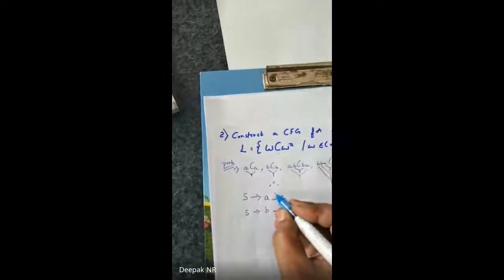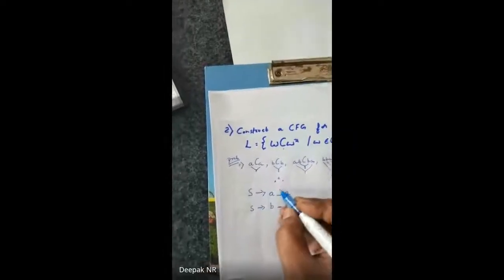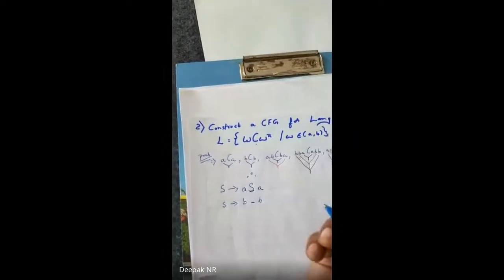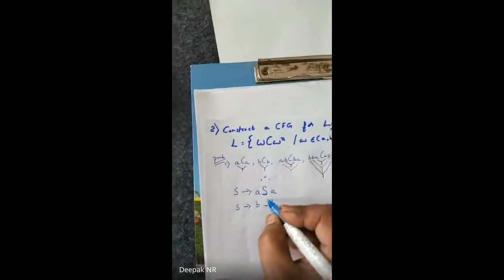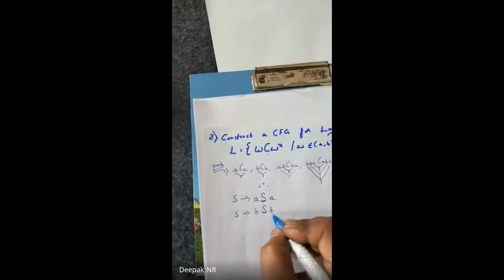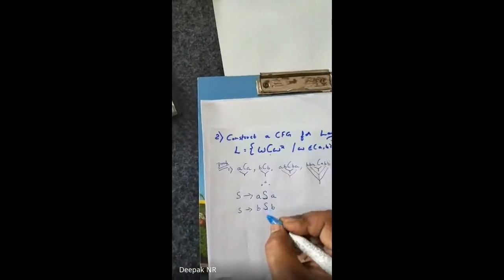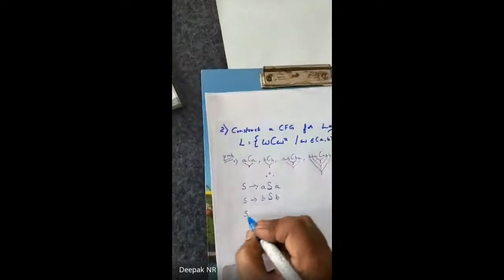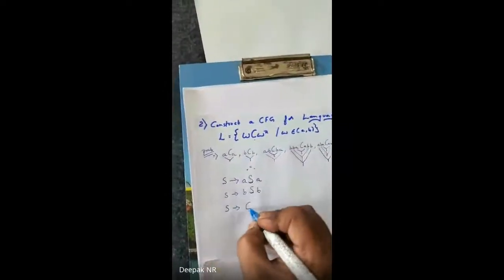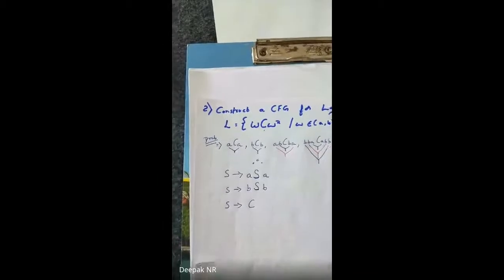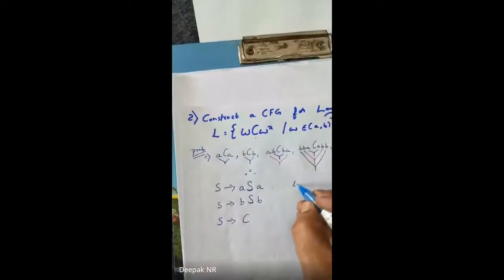So to make this iterative or repetitive, I write here S: A S A, A S B. Clear? To terminate the string, I write S tends to C. Clear? Okay, let me take some example of an expression and solve it.